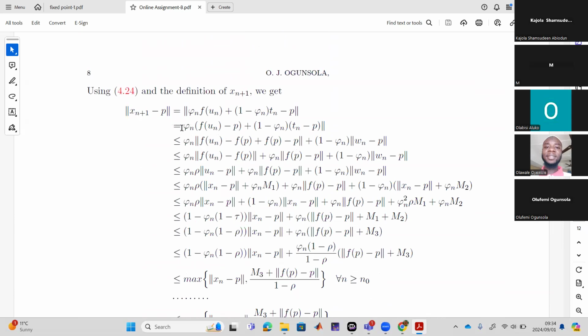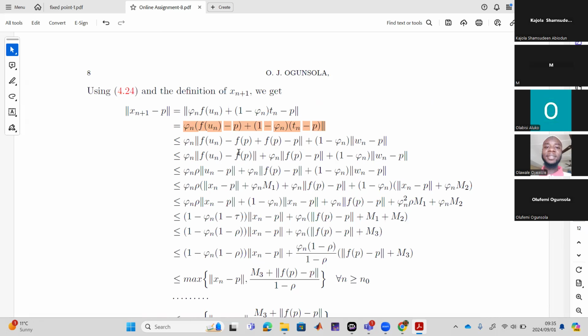Something is missing here. The norm is missing here. Dr. Gushola, norm missing. Hello, sir. Yes, sir. Norm missing. Okay. All right. And here, what he has done is to use the triangle inequality. At least he has separated this and this. And for this, he has done addition and subtraction here. We can go through it, but it's something we've done before.